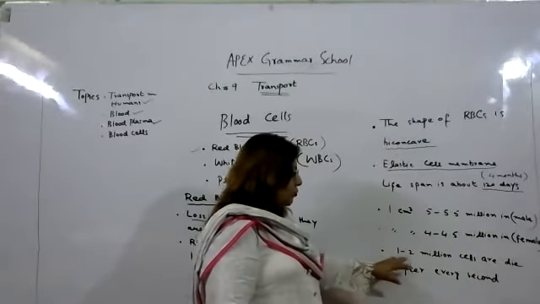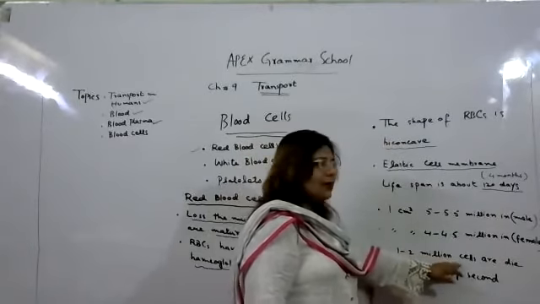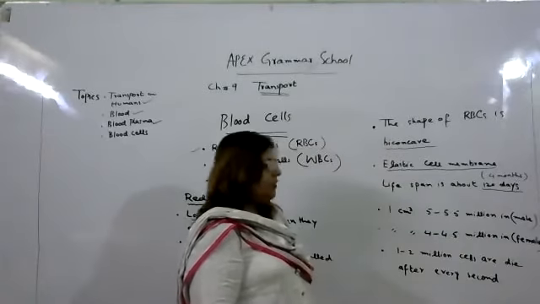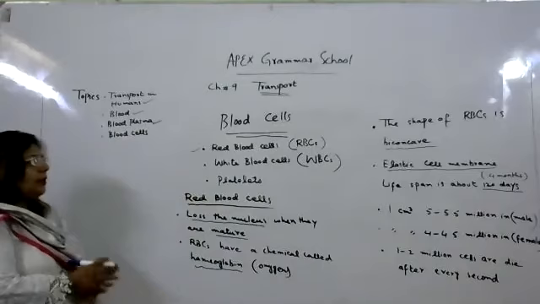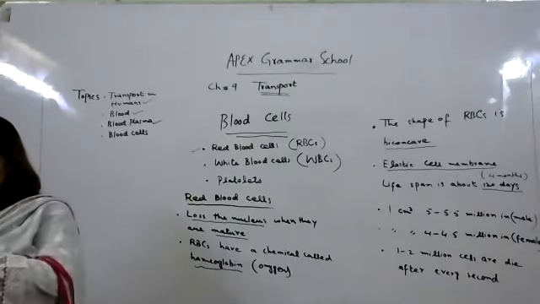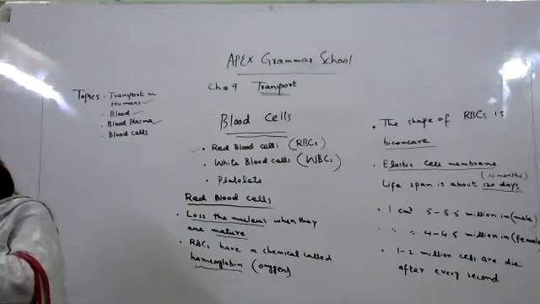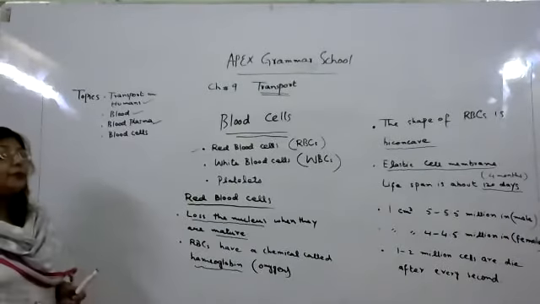Okay, and 1 to 2 million red blood cells die every second. So these are all the important points of red blood cells. I hope you understand red blood cells. After that, now we will discuss the white blood cells.